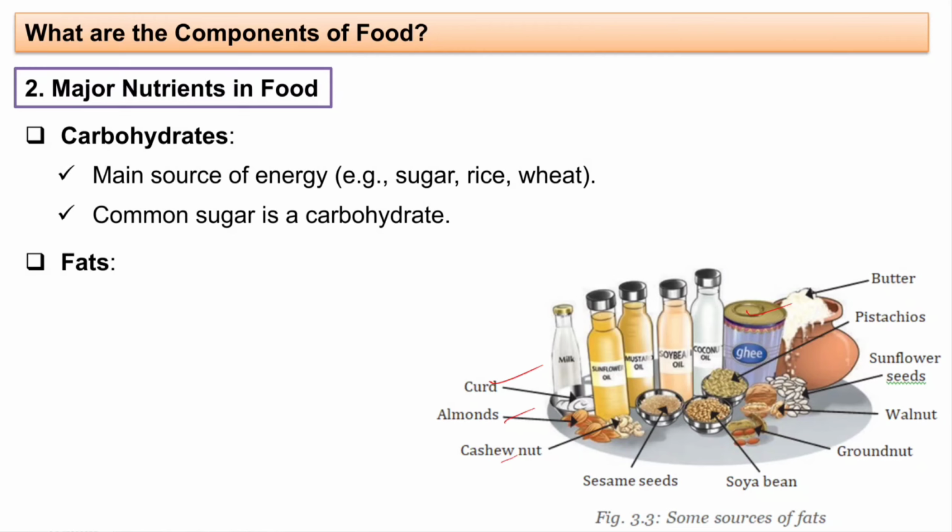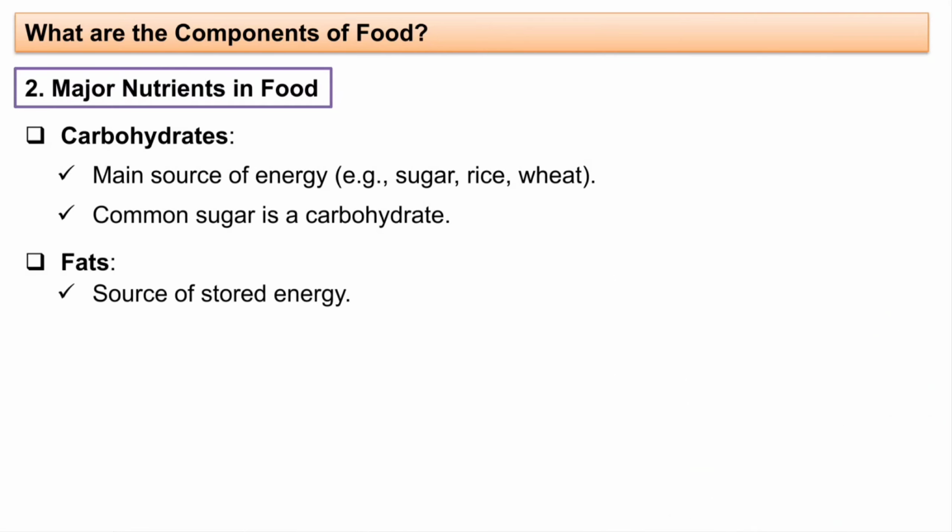Let us see about fats now. Fats are sources of stored energy. These are not used instantly, but you will be using them afterwards when you need them. For example, you have seen camels storing food in the hump and using that food whenever they want to. You can think just like that. This is the stored energy that we have in our body.